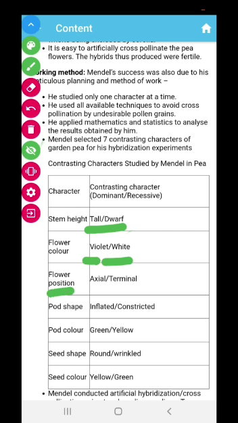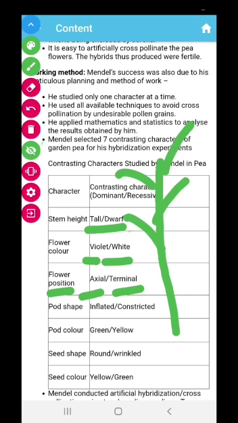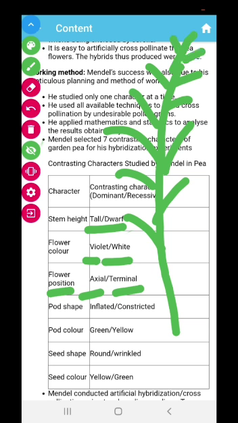The position of flower also, one is axial, one is terminal. That means if this is a branch, then this is flower, flower, flower, flower. The main branch is growing, growing, growing, and the flowers are coming sideways. This is known as axial position of flower.